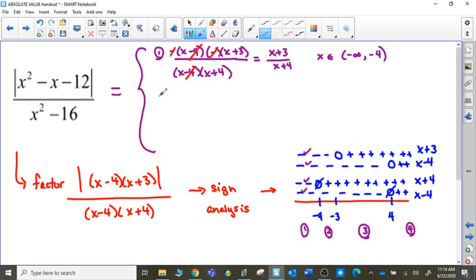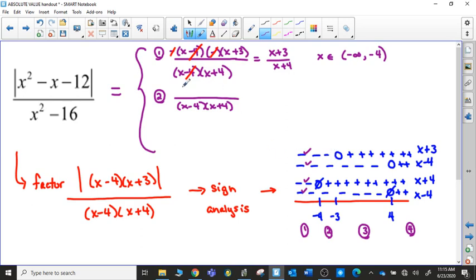Now I'm going to talk about the second section. That's in between negative 4 and negative 3. So when I look at my factors, the x minus 4 and the x plus 4, the signs do not matter because the denominator is not in an absolute value sign, so it is going to stay exactly the same as it is. No changes. But when I move up to the x minus 4, it was negative. The x plus 3 factor, they were both negative.